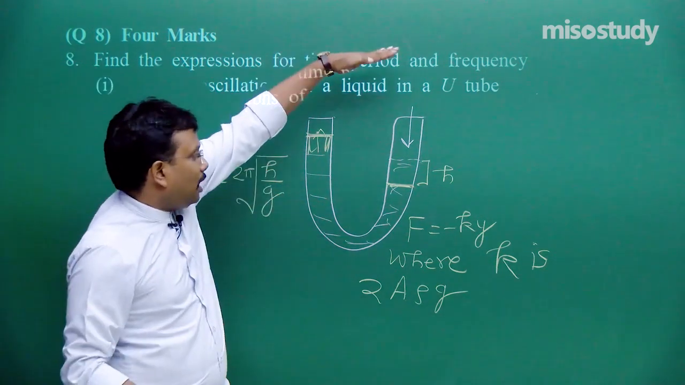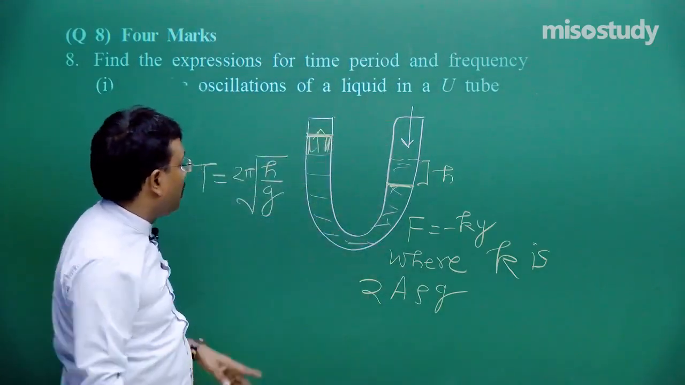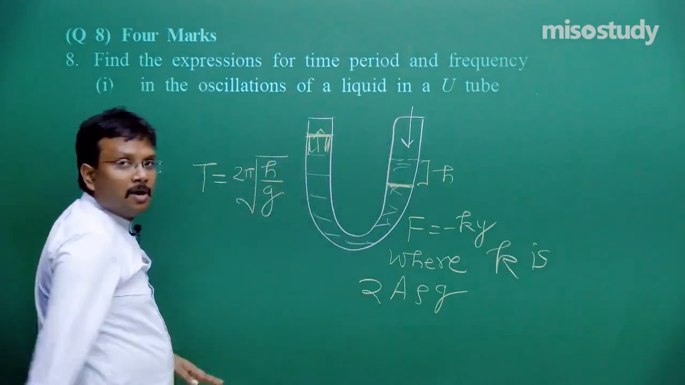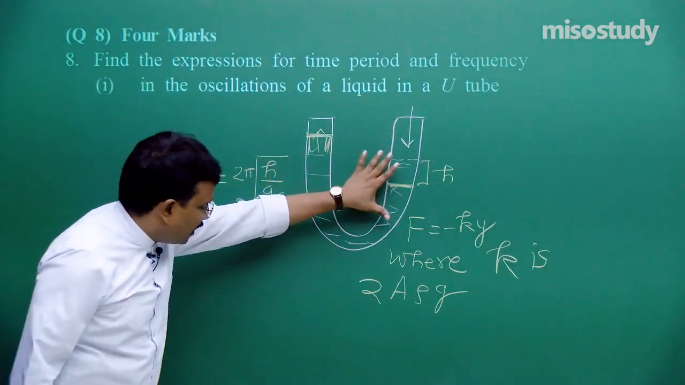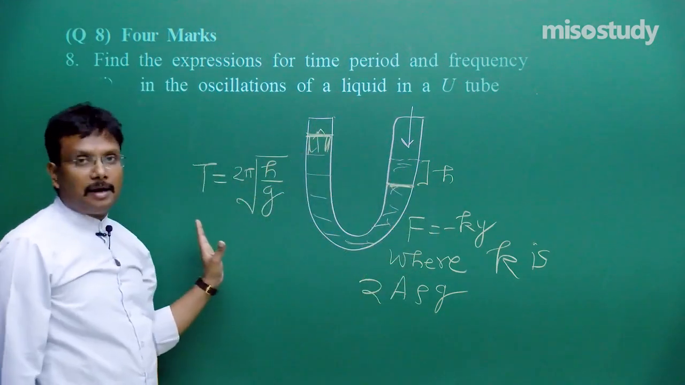Means the more you press this liquid column, the more is the time period. Means longer oscillations. So in 2 marks, provide the diagram, write down the equation, this is the important term, and then you can explain it. Fine.